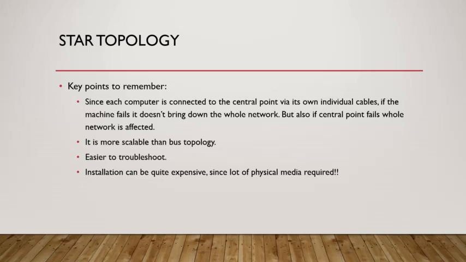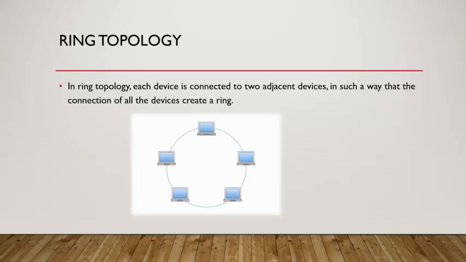Before we move on, you need to keep in mind that even though a single node failure does not bring down a network in star topology, the failure of the central device will bring down our whole network. But it isn't exactly bothersome because in most cases the central device is a hub or switch which rarely fails. So it is still a good option over bus topology. Ring topology.